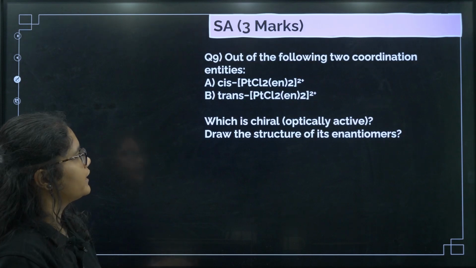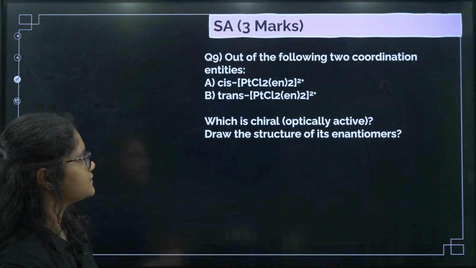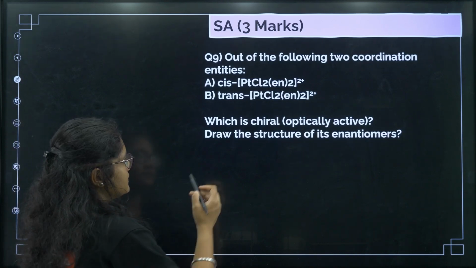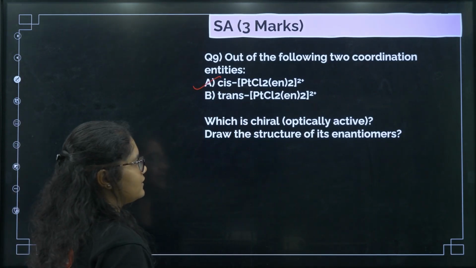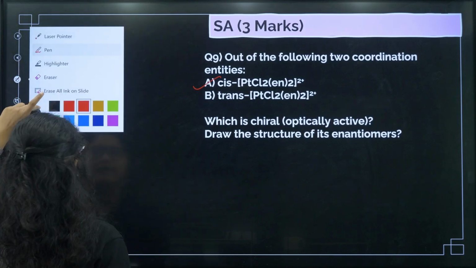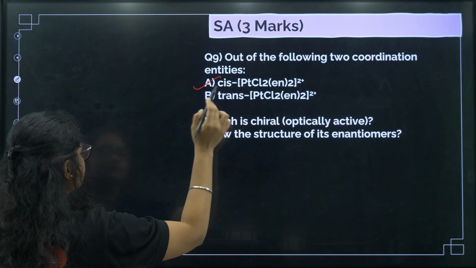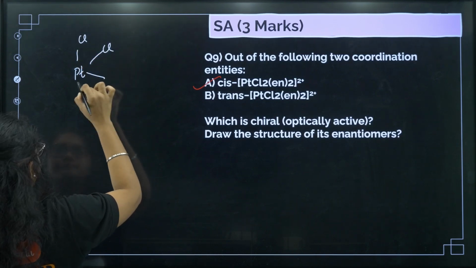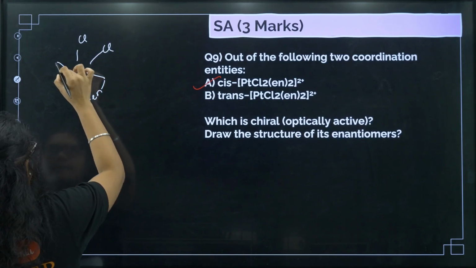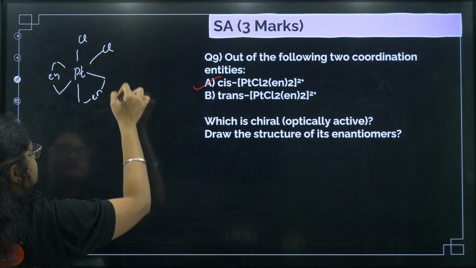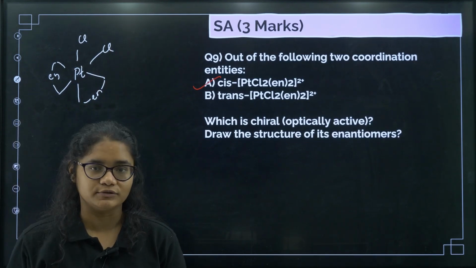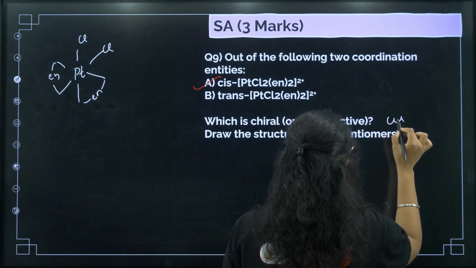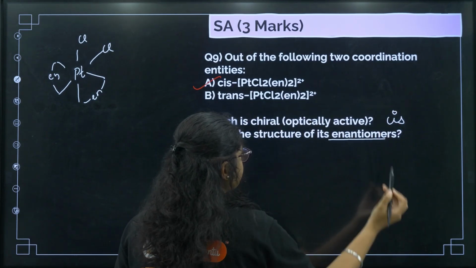Next, out of the following 2 coordination entities, trans is given, which is optically active. So if you remember, the cis one will be optically active. Okay, so I'll just draw it and show you. If you see PtCl2 en2 cis one, so it will be PtCl en. Okay, its mirror image will be non-superimposable, and that is why cis will be optically active. So which is optically active? Cis. Now draw the structures of its enantiomers.